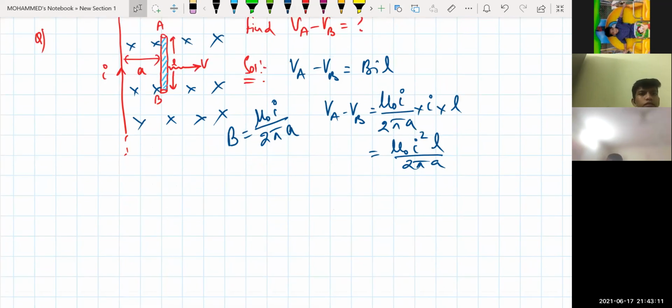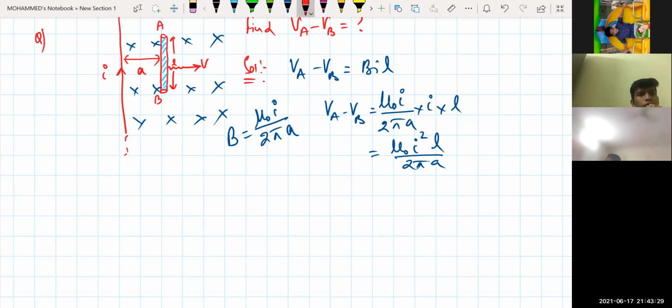Even if I make the rod move horizontally, that is also possible, isn't it? Is that clear? Yes, sir. When it moves horizontally, how will it be? Tell me. It is the same, sir.